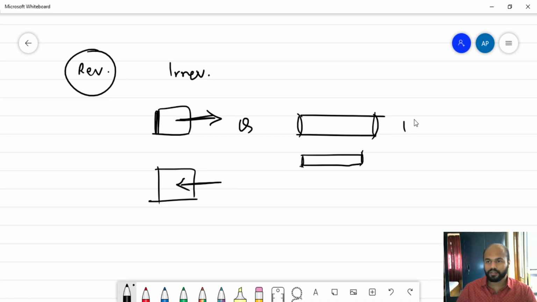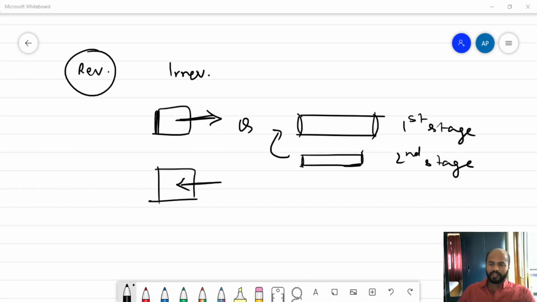Let's say this was the first stage and this was the second stage of the product. Now it is not possible to bring the product from this stage back to this stage entirely. So basically, whenever the system cannot be restored to its original state, that process is called an irreversible process. And whenever it can be exactly restored to its original state, it's called a reversible process.